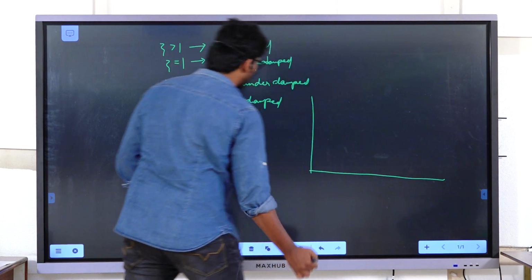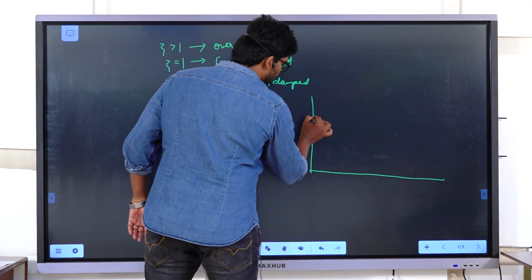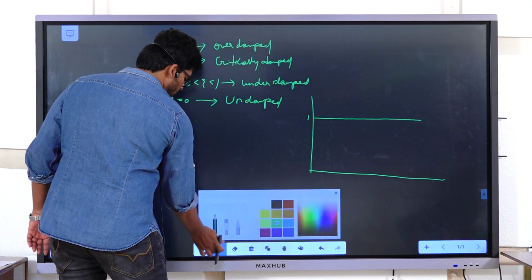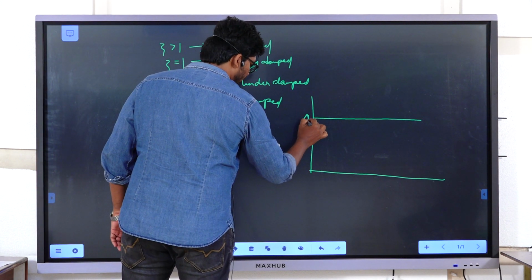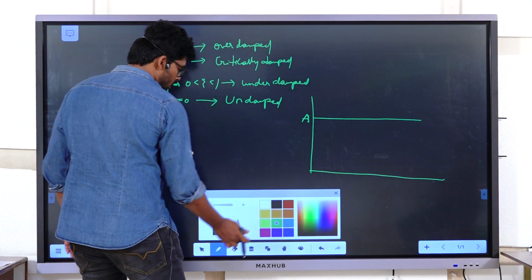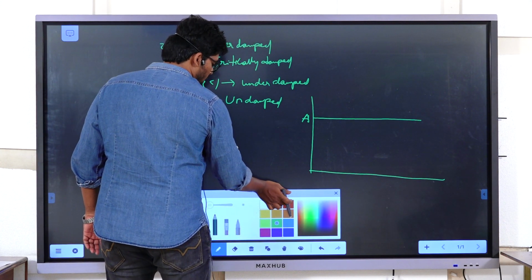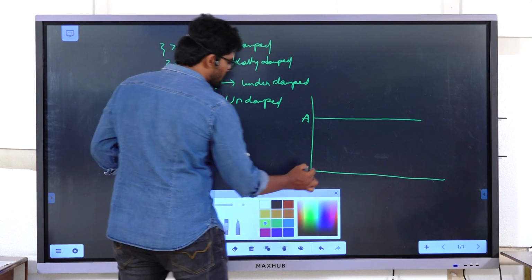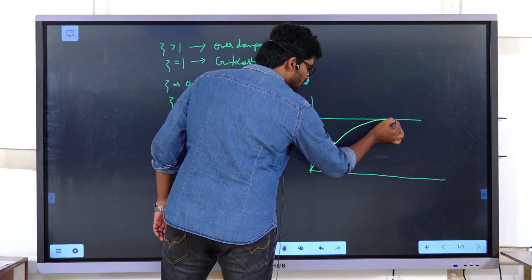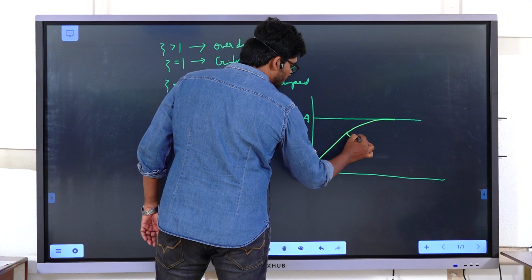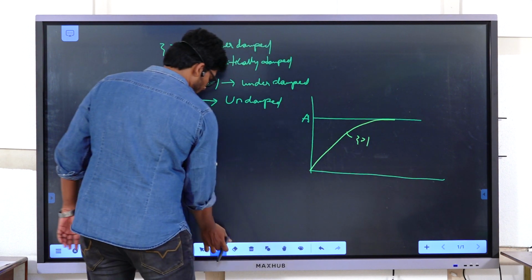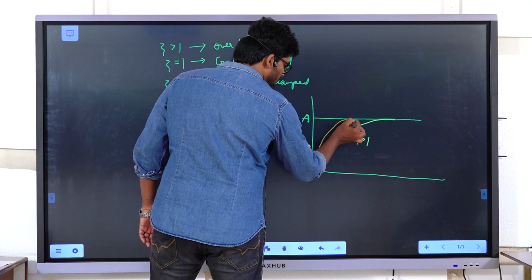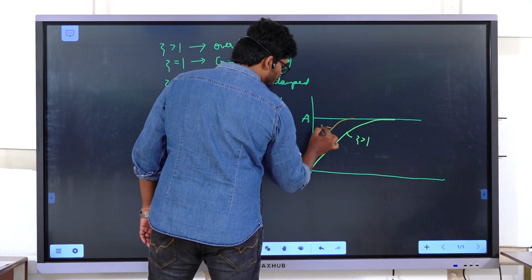My system is for the unit step input, let us say of magnitude 1. For a step input of magnitude a, this is the response for the overdamped system, for zeta greater than 1. Then the response for the critically damped system, for zeta equal to 1.